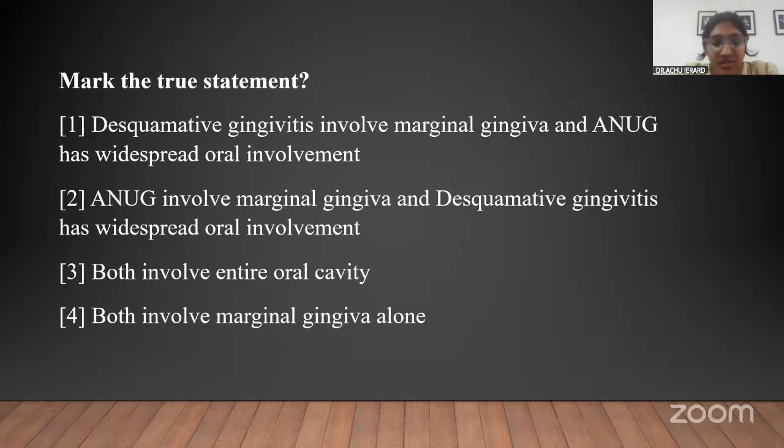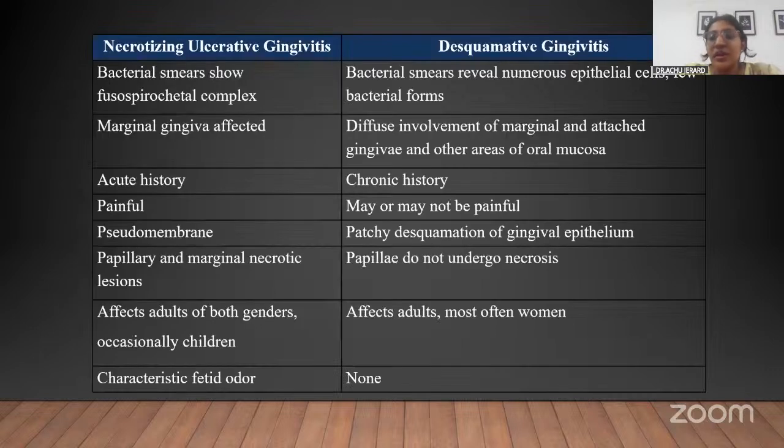So the answer to this question is, as I've already told you, NUG starts with the papilla and the crest of marginal gingiva, and only if it is left untreated does it progress further down. But desquamative gingivitis has no specific location of incidence. It can occur anywhere in the oral cavity, masticatory mucosa, or even the lining mucosa. Desquamative gingivitis is actually an autoimmune disease. There is no specific causative organism for it.